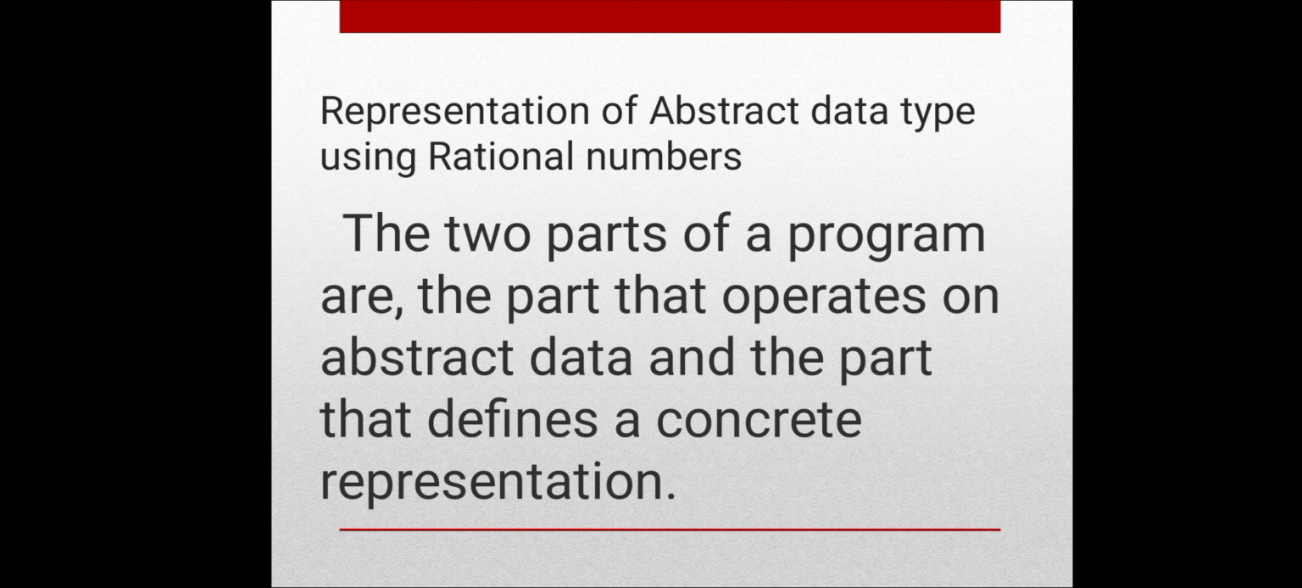Any program consists of two parts. The two parts of a program are the part that operates on abstract data and the part that defines a concrete representation. One is abstract data, the second one is concrete representation. These are the two parts of any program. They are connected by a small set of functions that implement abstract data in terms of the concrete representation. Can you understand the concept now?